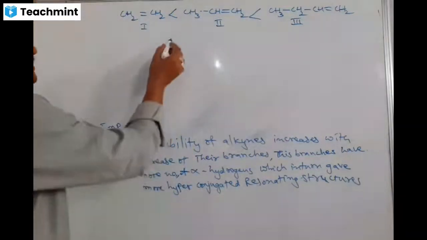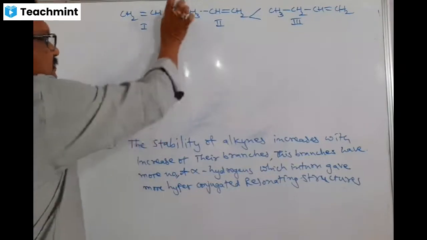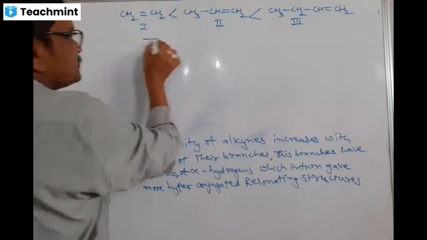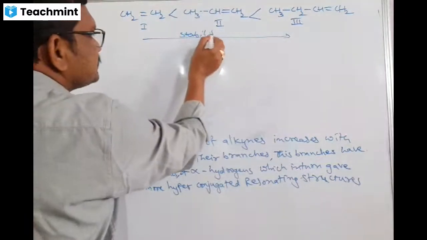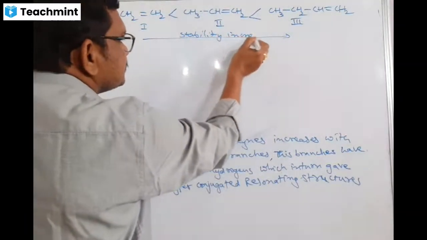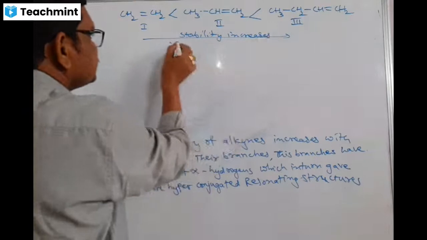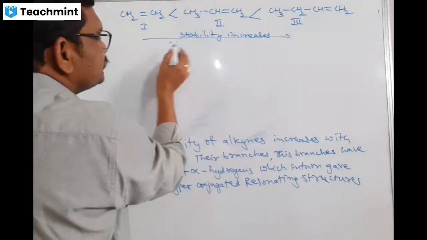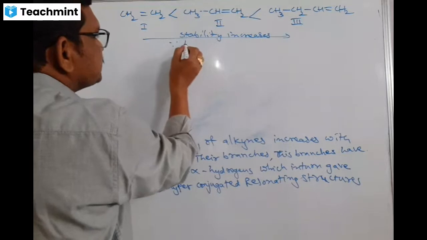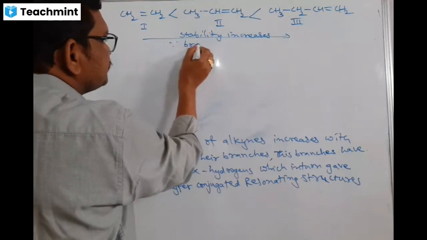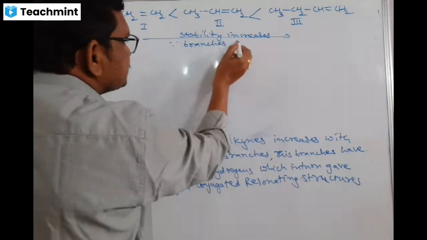See here, stability. What happens? From first to third, stability increases. Why? Due to branches increasing. Simply write: branches increase.